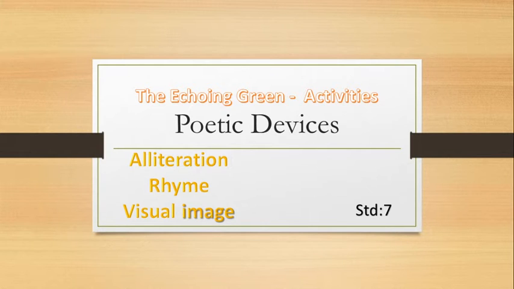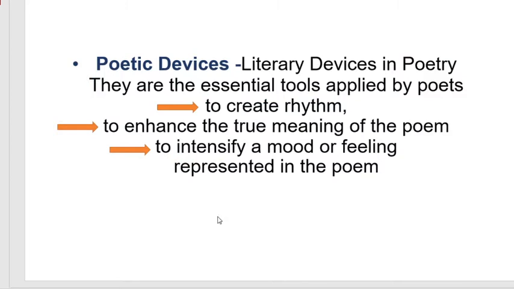In this video we are going to learn about these poetic devices: alliteration, rhyme scheme and visual image, based on the poem The Echoing Green. And what are these poetic devices? Poetic devices are literary devices in poetry, and they are essential tools applied by the poets in order to create rhythm, to enhance the true meaning and to intensify a mood or feeling represented in the poem.